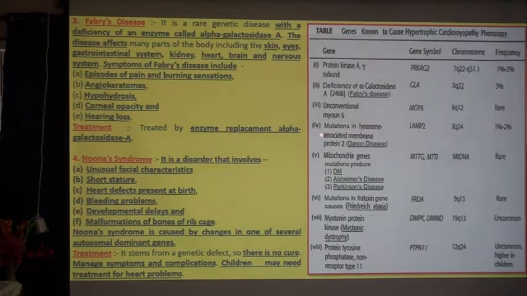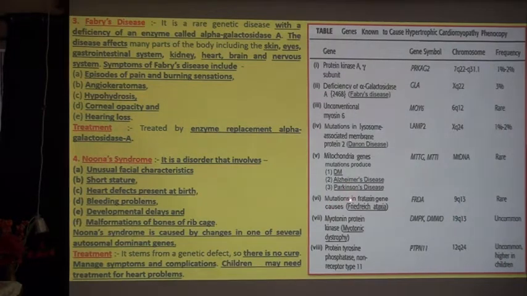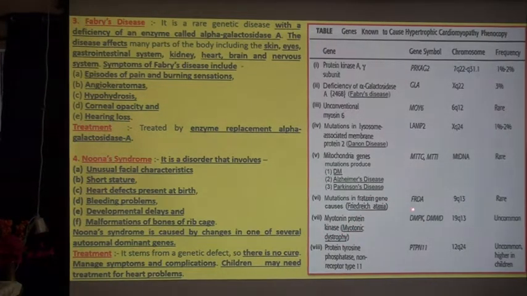Mutation in lysosome associated membrane protein 2 causes Danon disease, and mitochondrial gene mutations produce diabetes mellitus, Alzheimer's disease, Parkinson's disease. Then mutations in the frataxin gene cause Friedreich's ataxia. Then myotonin protein kinase causes myotonic dystrophy. So this was all, in short, about phenocopy.